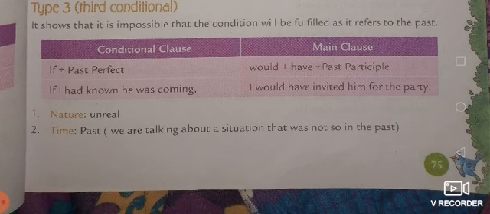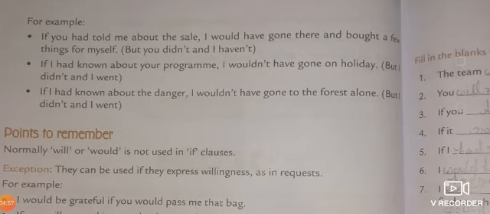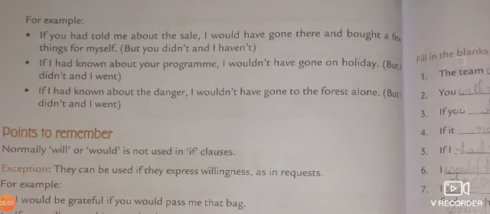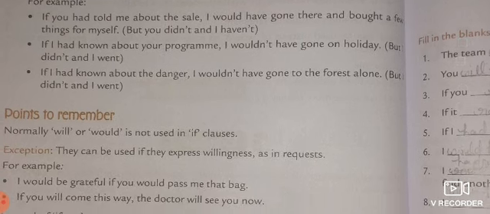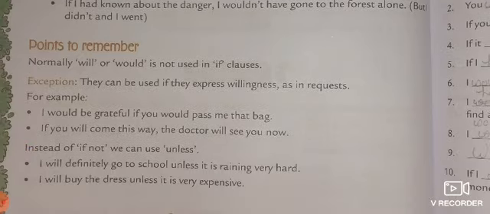We are talking about a situation that was not so in the past. For example, if you had told me about the sale, I would have gone there and bought a few things for myself. But you did not and I haven't. So this kind of sentence is past in nature. Next is, if I had known about your program, I wouldn't have gone on holiday. If I had known about the danger, I wouldn't have gone to the forest alone.